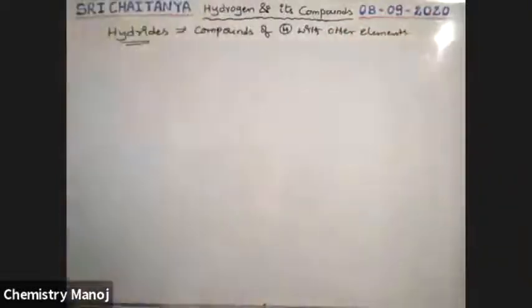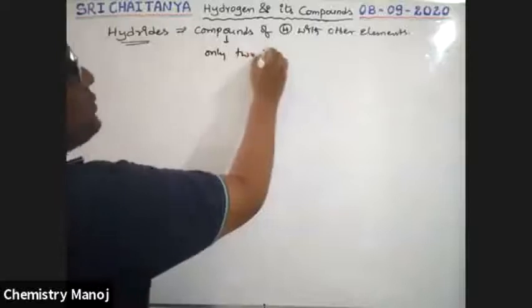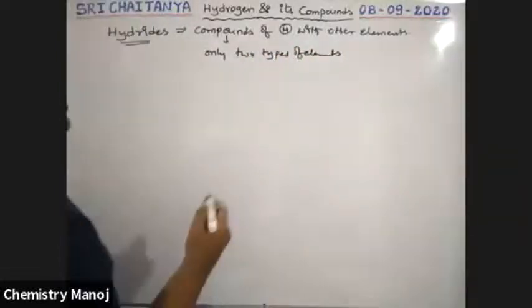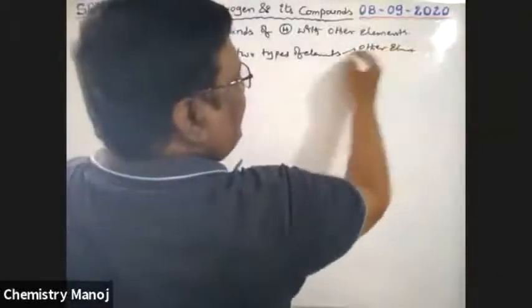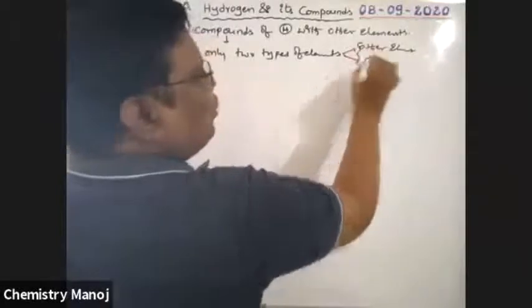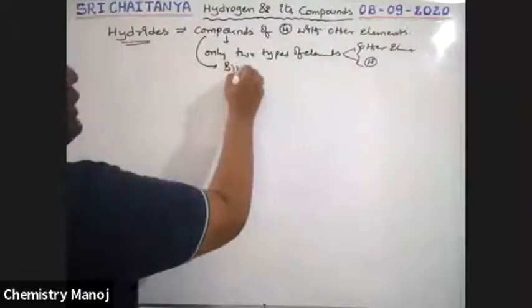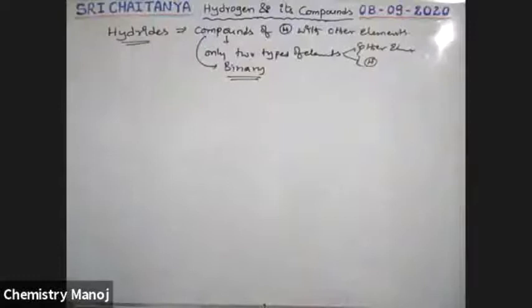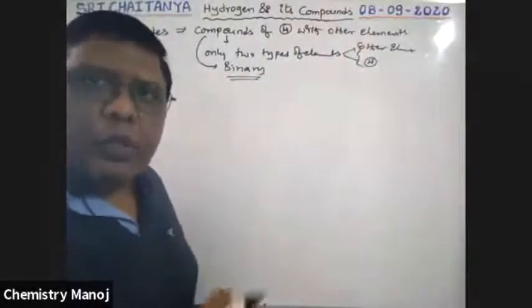So compounds of hydrogen with other elements are called hydrides. In these compounds, only two types of elements are there. What are those? The other element, and the other one is hydrogen. Only two types of elements. That's why these compounds are called binary compounds. Binary compound means a compound having only two types of elements.